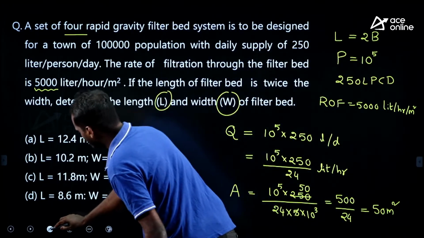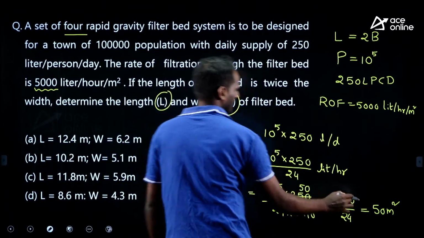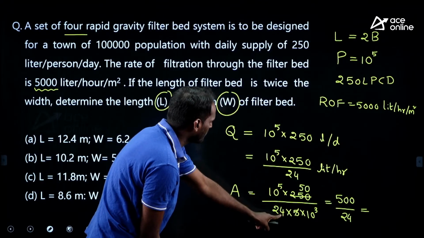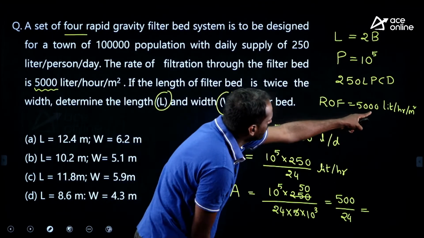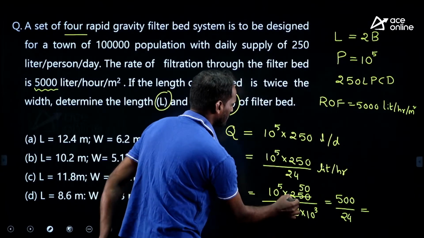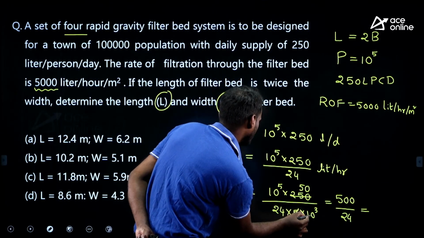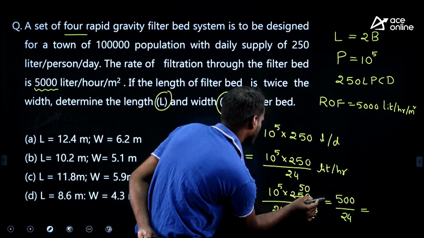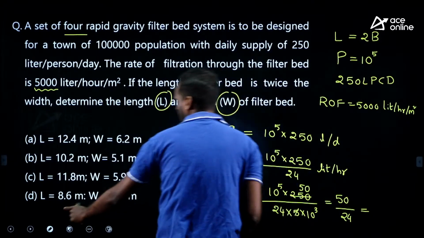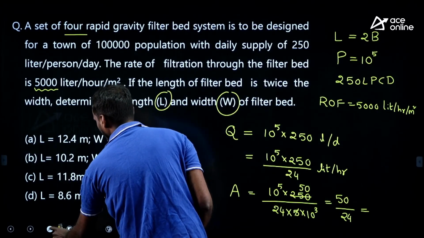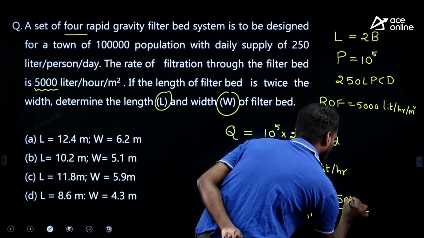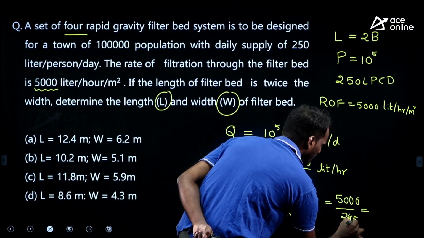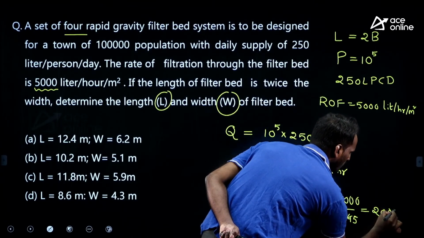Let me erase this. See, look at this. 10 to the power of 5 into 250 liter per hour divided by 24 into 5 into 10 cube liter per hour per meter square. Okay, 5 50s, 5 plus 1, 6. Okay, one more 0, I forgot to put one more 0. It is 5000. Therefore, if I assume 25 instead of 24, 200 meter square is the area.